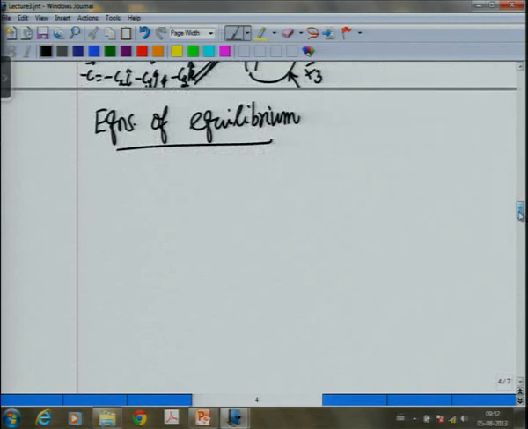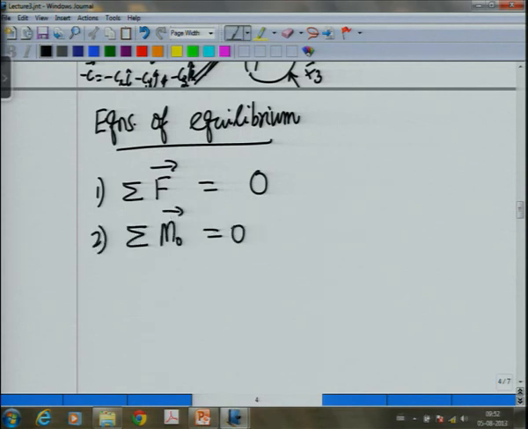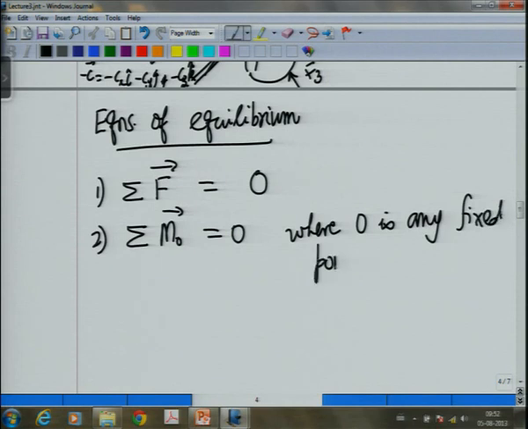But the equations of equilibrium are: the first vector equation is sum of all the forces is equal to 0, and sum of moments about a point O, where O is any fixed point in space. Okay.